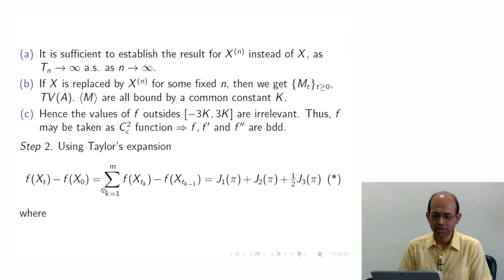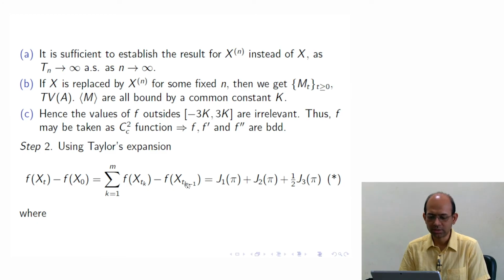So this thing is now a telescopic sum: f of Xt minus f of X0 is the sum of f of Xtk minus f of Xtk minus 1. Here I have not used Taylor's expansion yet, this is just a telescopic sum.